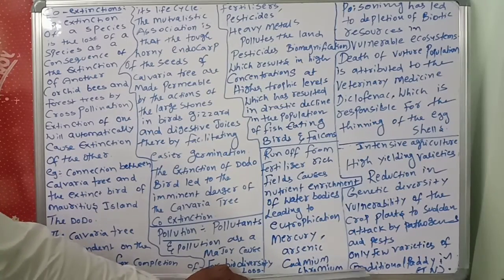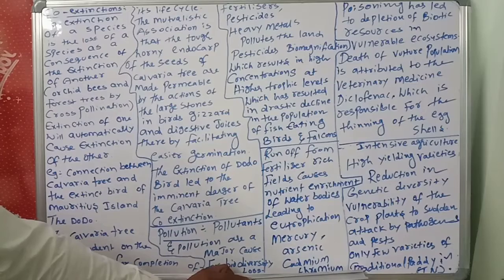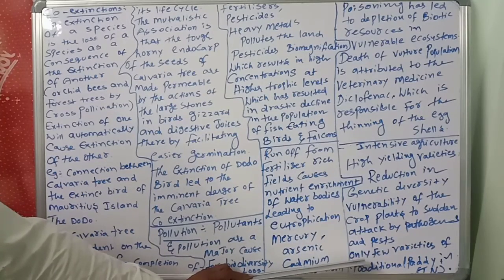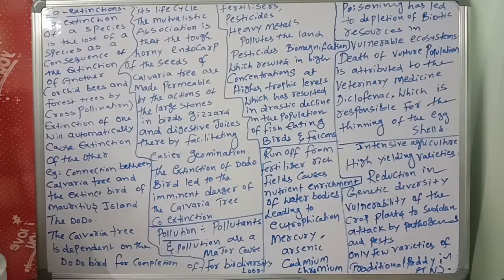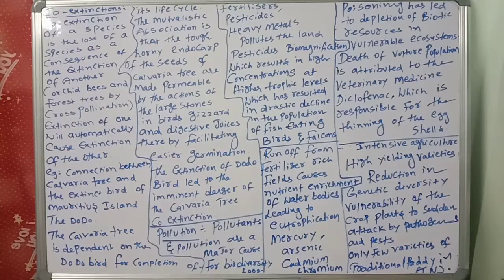In Tamil Nadu, they are found. So the problem of intensive agriculture means reduction in biodiversity and vulnerability of the crops to sudden attack by pathogens and pests. Only a few ancient, traditional varieties are there, especially the paddy related traditional varieties in Tamil Nadu.